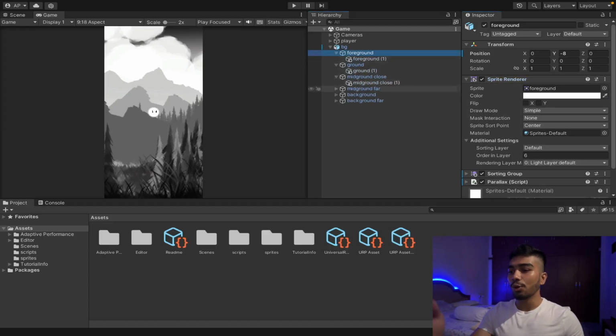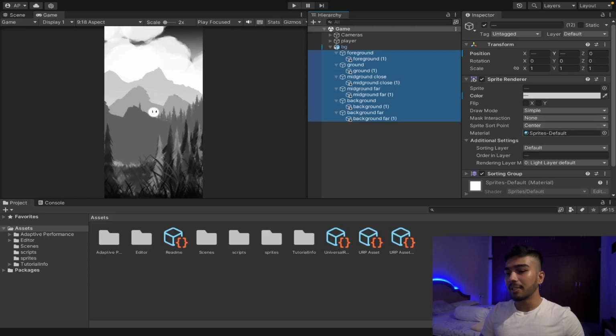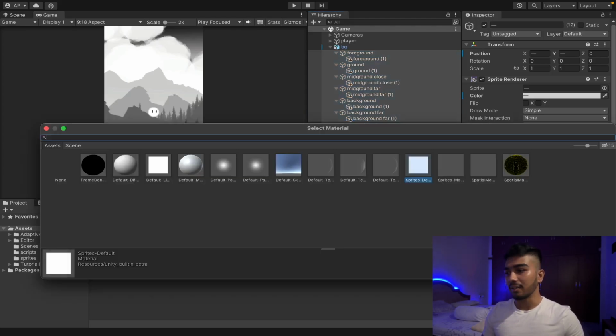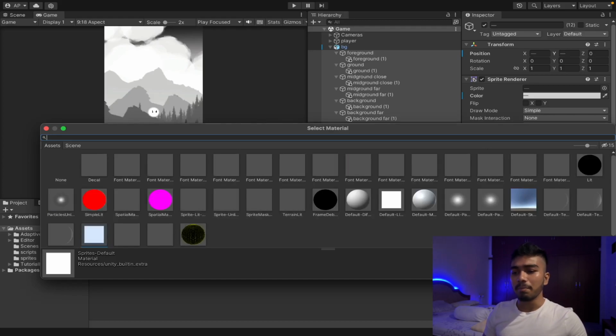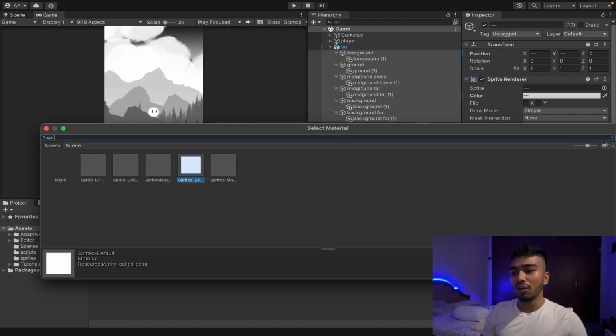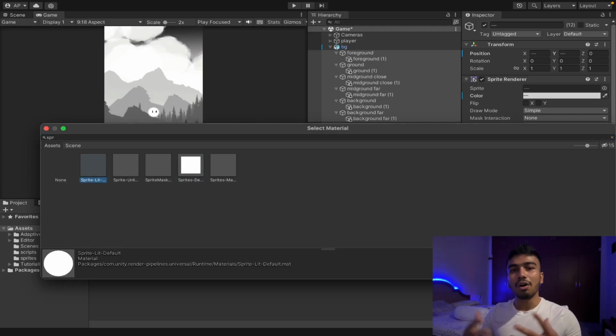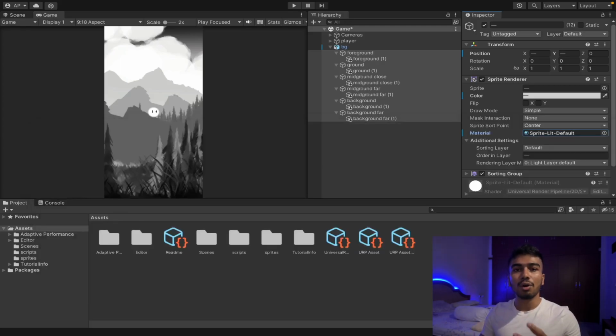So what I'm going to do is open up all the background layers, select them all, and update the materials to sprite lit. I'm going to click on the small eye icon on the top right and type sprite, and the materials should pop up. The first material is the one we want, sprite lit default. So this will make all of our layers react to all the light sources in our project.